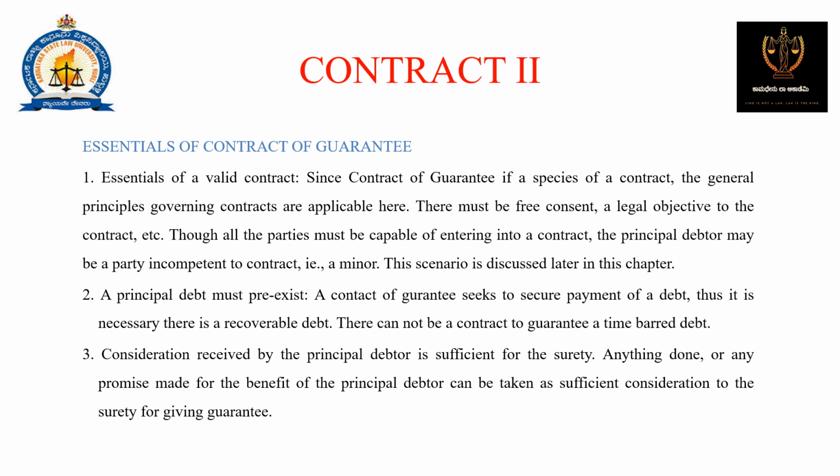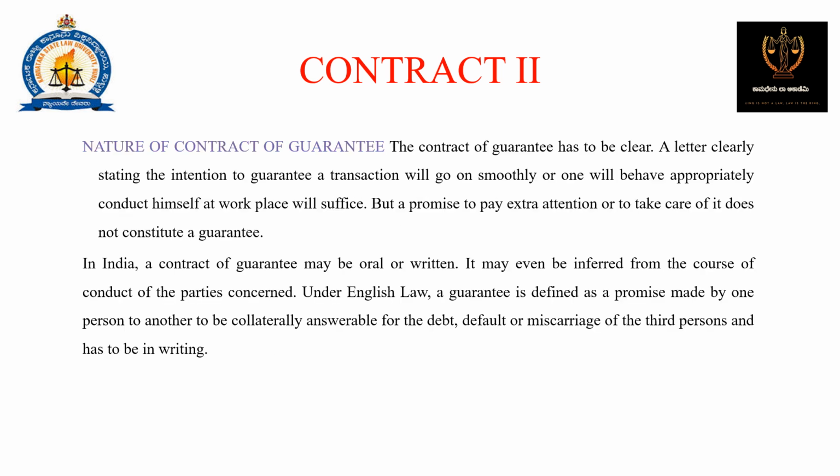A principal debt must pre-exist. A contract of guarantee seeks to secure payment of a debt. Thus, it is necessary that there is a recoverable debt. There cannot be a contract to guarantee a time-barred debt. Consideration received by the principal debtor is sufficient for the surety. Anything done or any promise made for the benefit of the principal debtor can be taken as sufficient consideration to the surety for giving the guarantee.